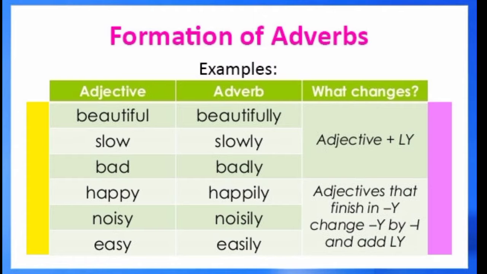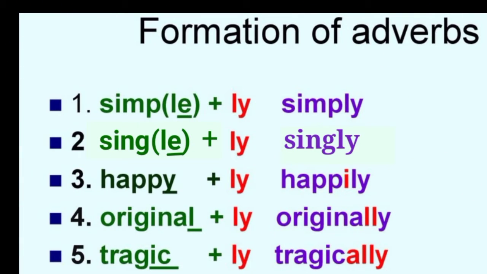Now see some more examples. The word simple ends with letter E. The word single ends with letter E. So here we have to just remove that E and put Y in place of that E. See the spelling of simple, S-I-M-P-L-E, and when we make it an adverb, it will become simply, S-I-M-P-L-Y. Next one, single, S-I-N-G-L-E. By removing E and adding Y, it will become singly, S-I-N-G-L-Y.